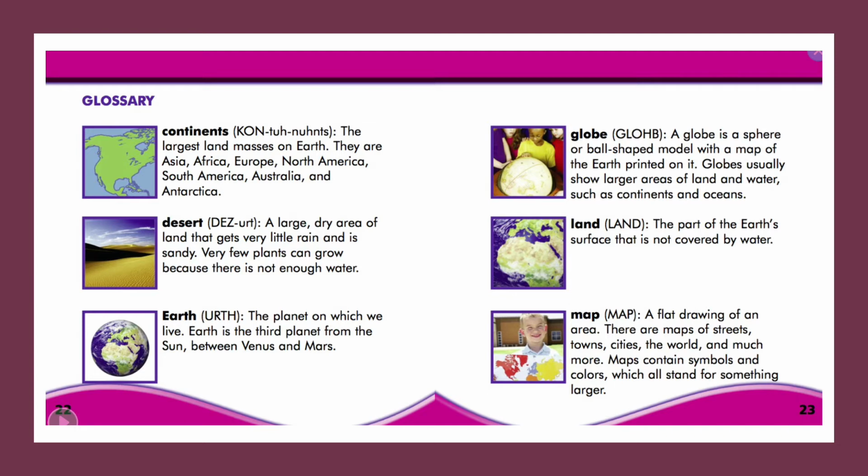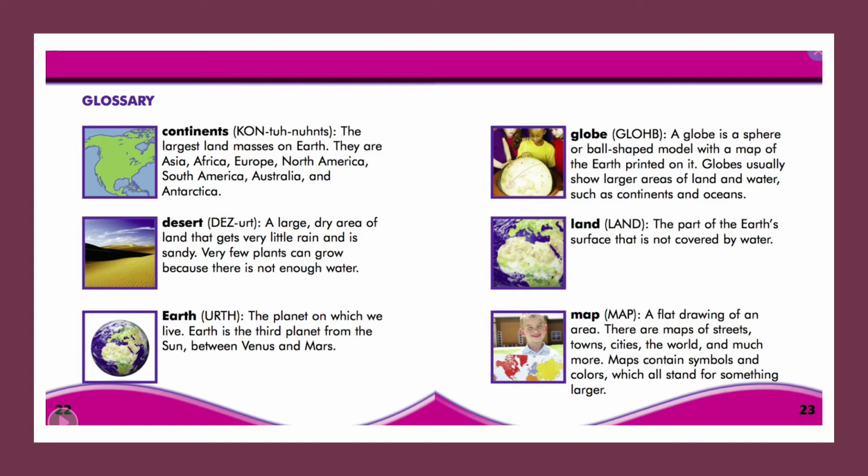On page 23, globe. A globe is a sphere or ball-shaped model with a map of the Earth printed on it. Globes usually show larger areas of land and water, such as continents and oceans. Land. The part of Earth's surface that is not covered by water. Map. A flat drawing of an area. There are maps of streets, towns, cities, the world, and much more. Maps contain symbols and colors, which all stand for something.